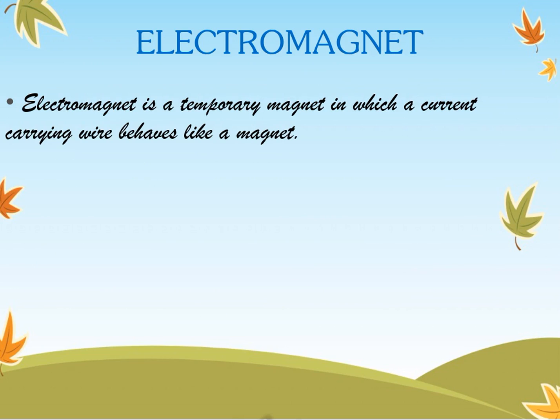Electromagnet. Electromagnets are used in electrical appliances such as electric doorbells and electric motors, which are used in fans, refrigerators, air conditioners, washing machines, etc. So an electromagnet is a temporary magnet in which the current carrying wire behaves like a magnet.